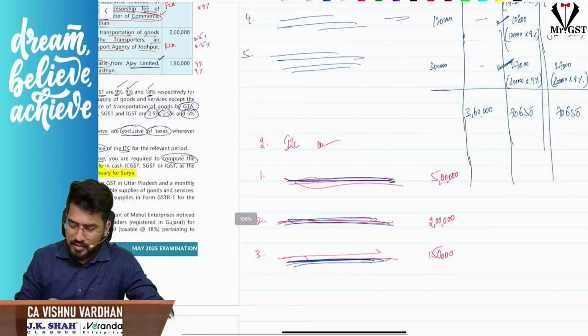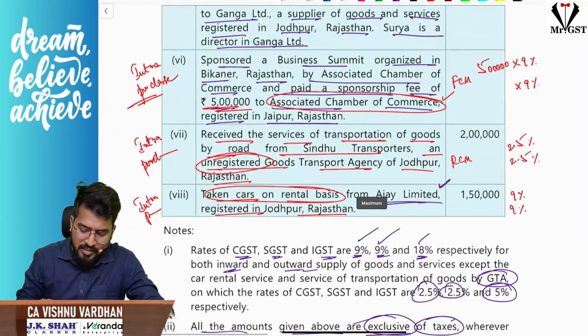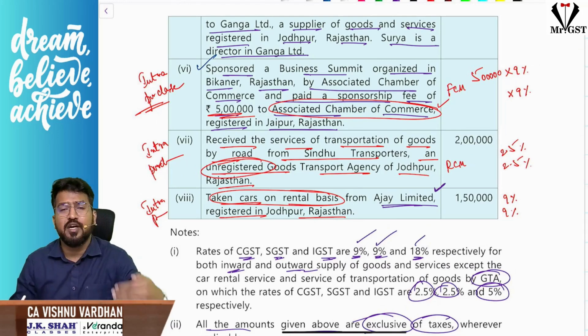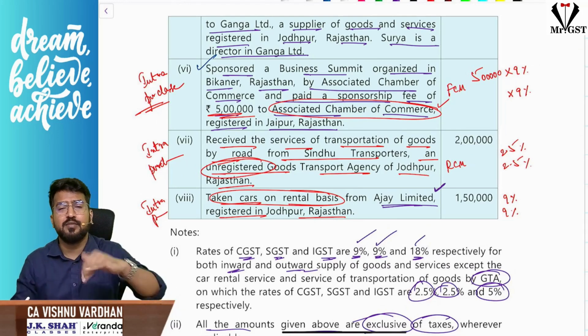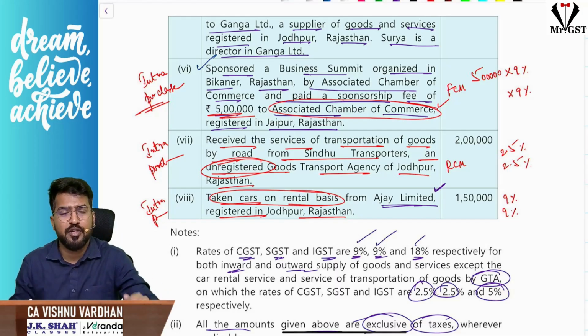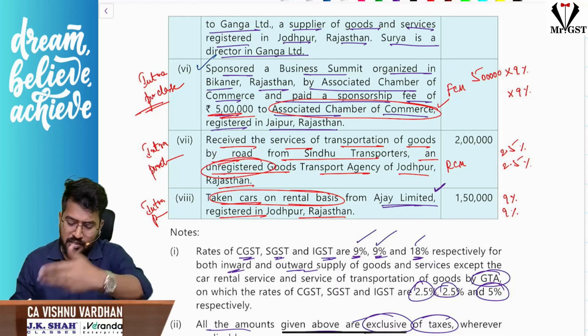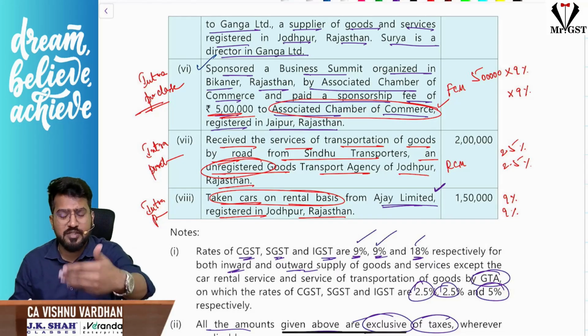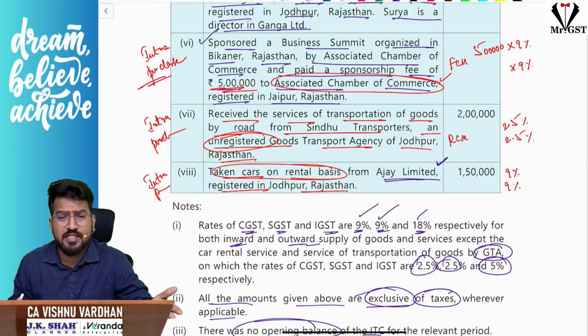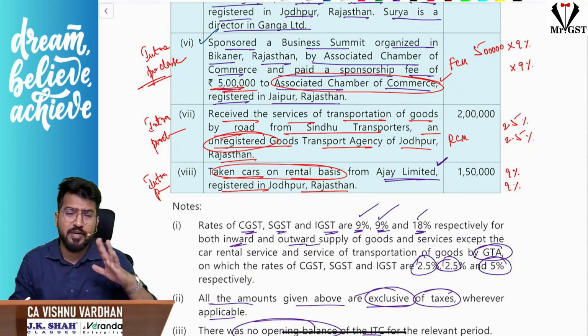So now guys, understand, when you're going with purchases, in particulars column, what you should write? You should write regarding sponsorship services received: RCM applies if supplier is any person and recipient is a body corporate or a partnership firm. In the given case, Surya is not a body corporate or a partnership firm, hence no RCM. Because it is for the business purpose, he can take ITC. And received services of GTA, because GTA is unregistered and Surya is registered, automatically RCM will come into picture.